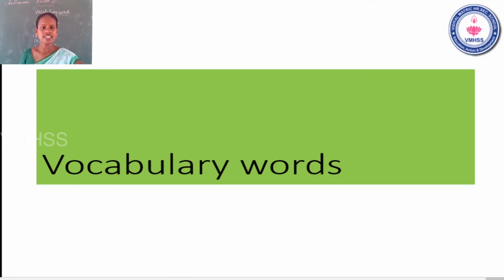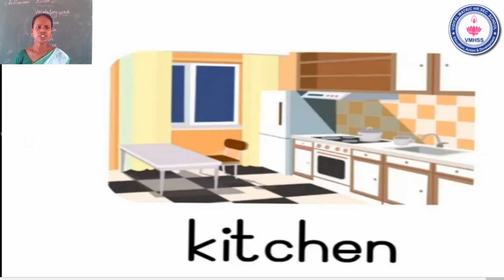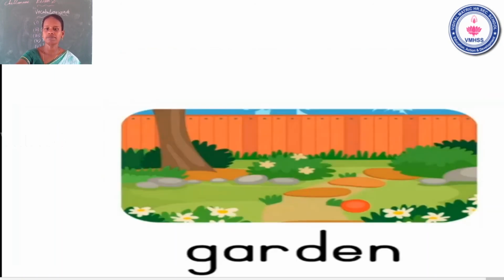Students, look at the slide. What do you see in this picture? Yes, this is kitchen. Where we prepare our food and put on the fire and switch off the gas stove. Okay, we prepare all types of food in the kitchen. Okay, kitchen. Now go to the next one.